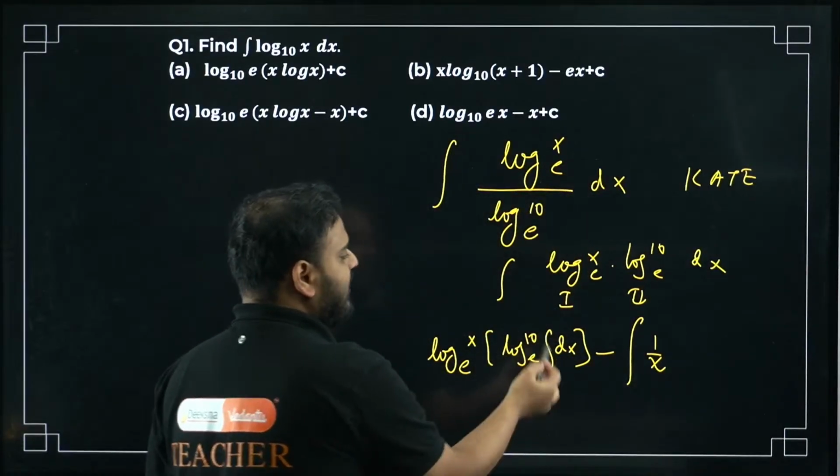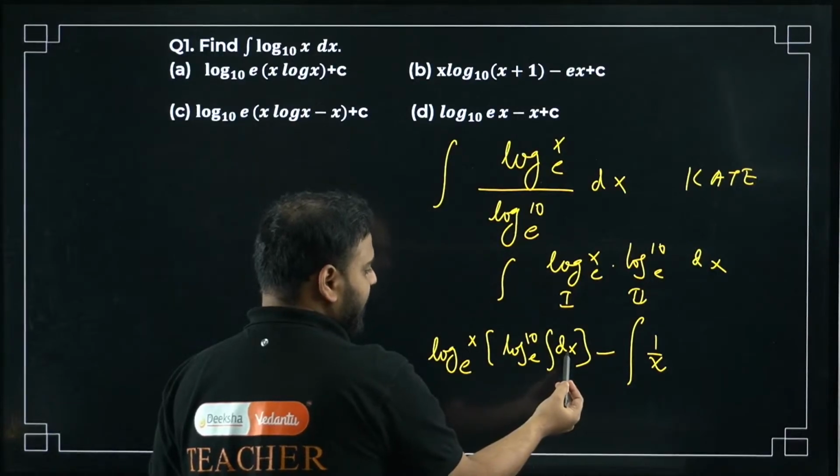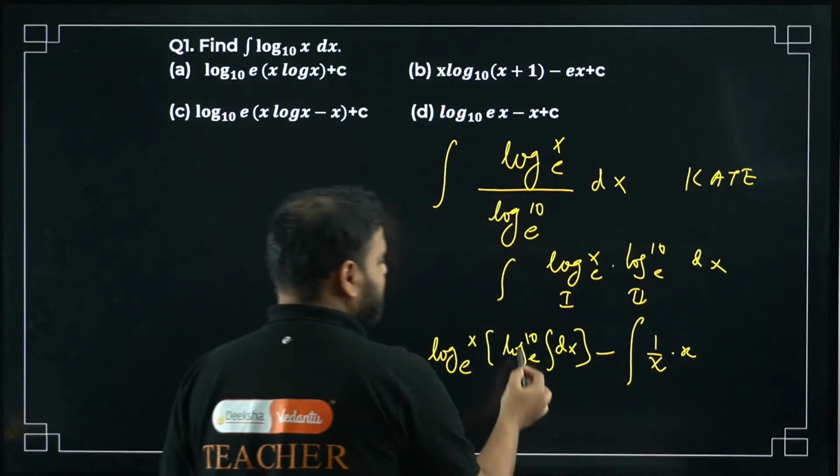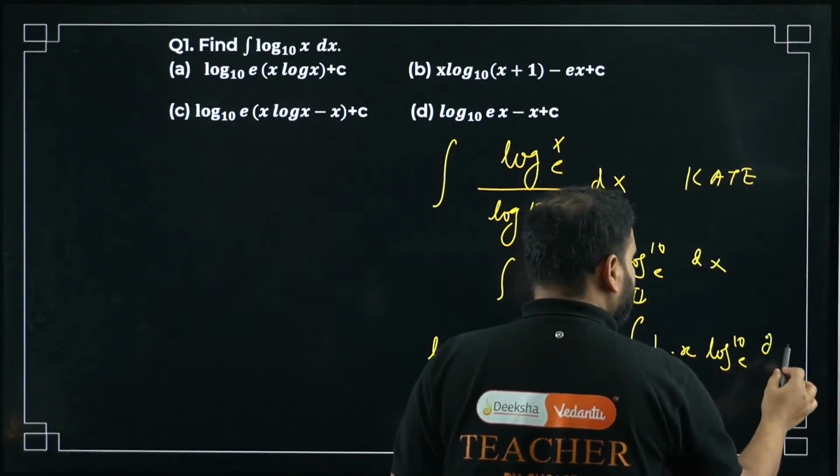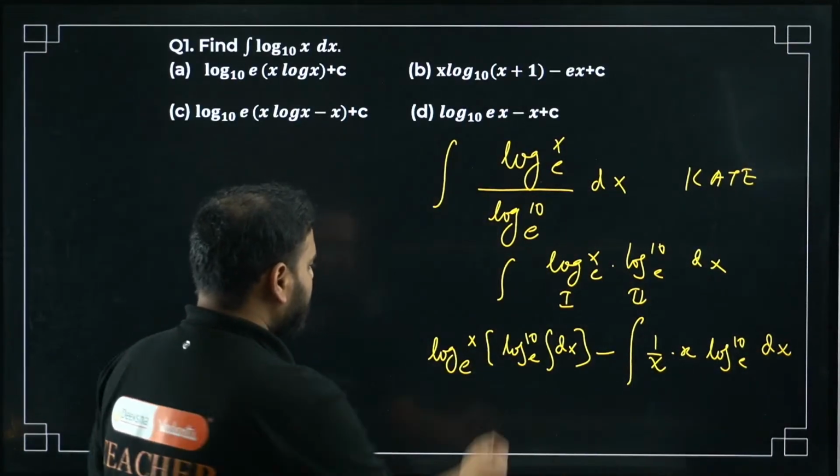And if you integrate this part, you'll again take this out. You'll get this as x, and this as it is, this is a constant, it will remain as it is. Again, there's another integration, so dx will come. Check here, what is my answer?